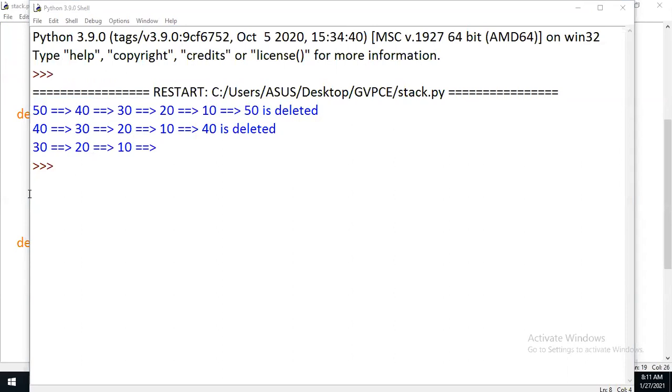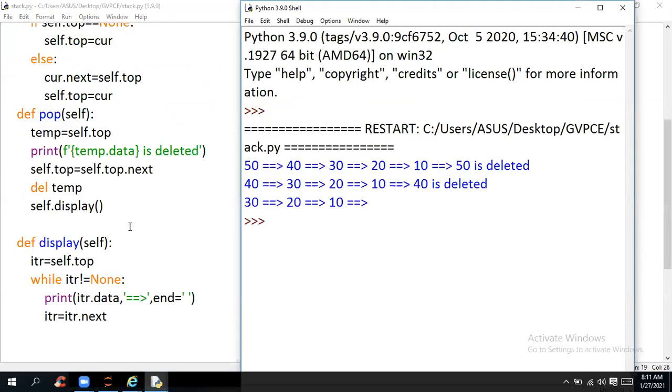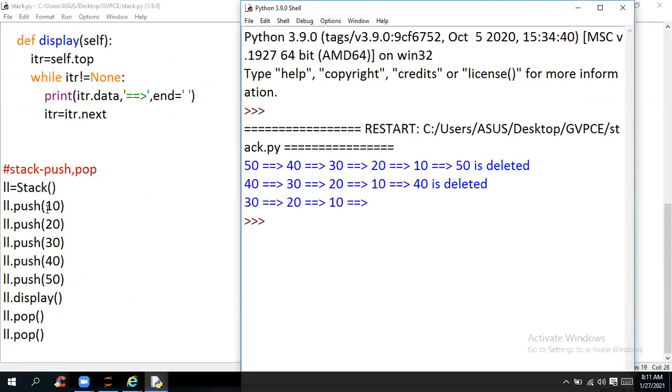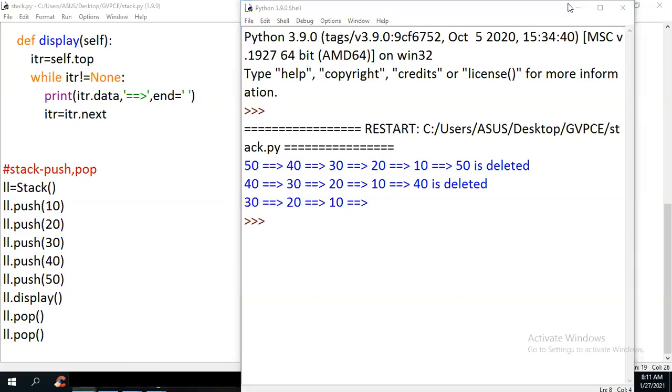Come on, have a quick response. Is this clear? So after pushing all the data, I'm trying to display, then pop two times. For each and every pop, it's going to display like this. Shall we move on to the next one?